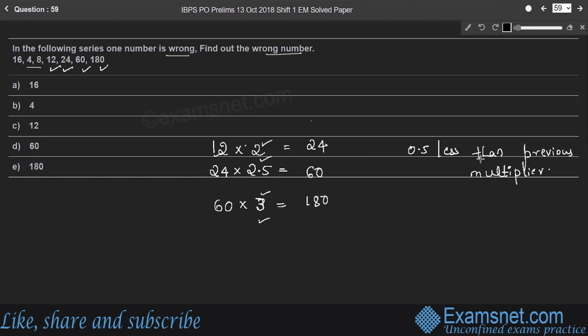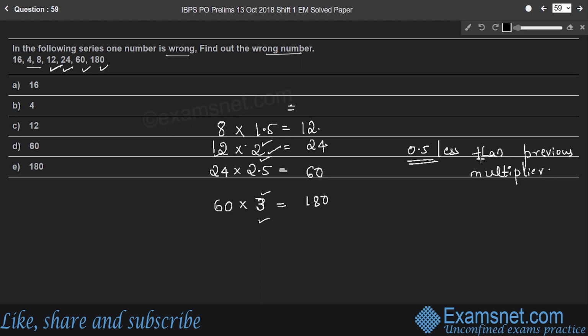So next, let us consider 12 as the product, which is obtained by multiplying 8 by 1.5. Again, the multiplier is 0.5 less than the previous multiplier. That means here 0.5 less than 2.